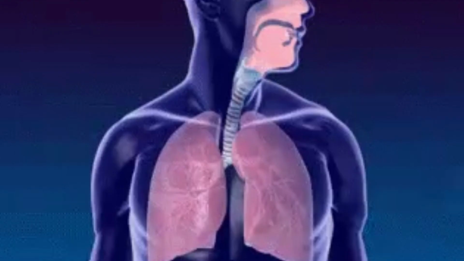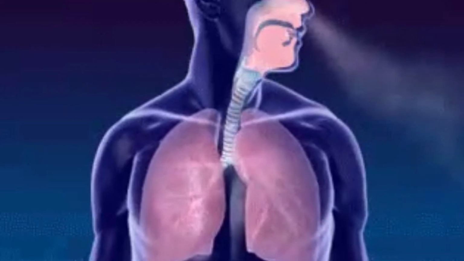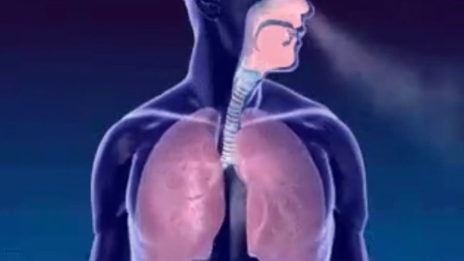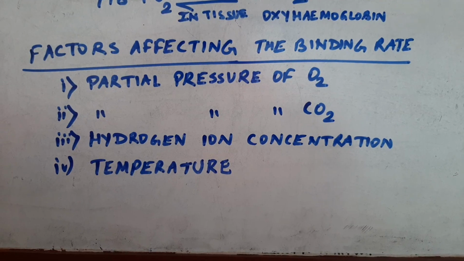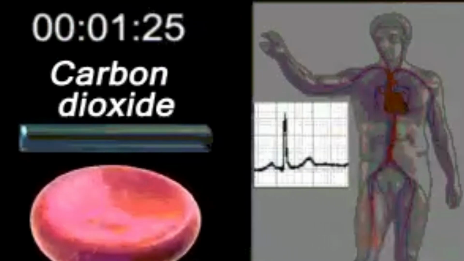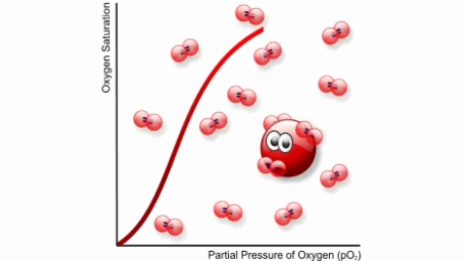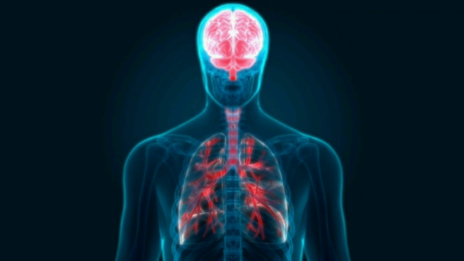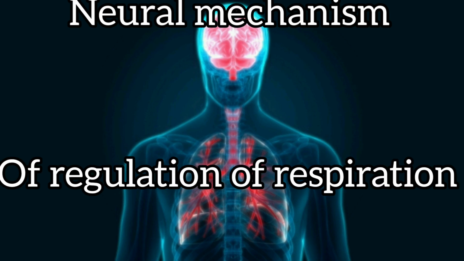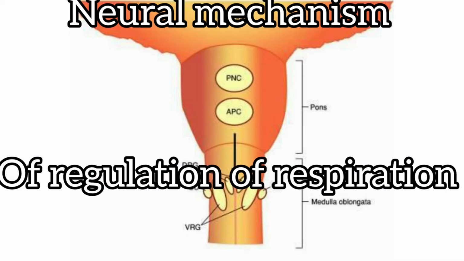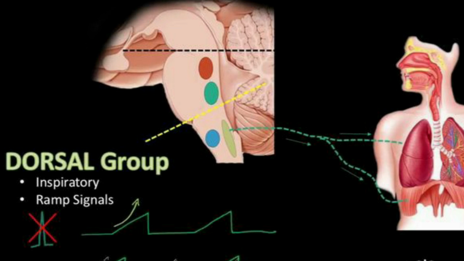So my dear students, it was all about today's topic about breathing, pulmonary ventilation, exchange of gases and transport of gases. I have also discussed about the Bohr's effect and the oxygen dissociation curve, when it shifts to right and when it shifts to left. So in the next video I will discuss about the neural mechanism of regulation of respiration, as well as I will discuss about the Bohr's effect versus Haldane effect.